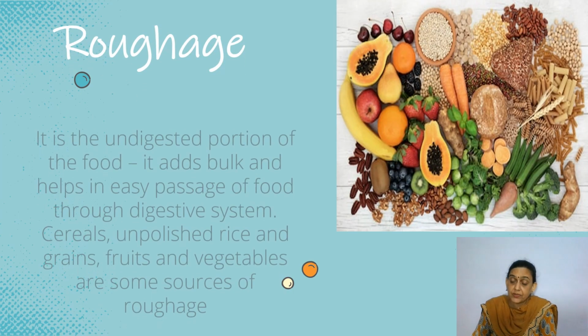So these were the main nutrient groups which we have discussed now, and they are very much required in our daily life, and we need to take them every day in our food. But there are some components of the food which don't give us any nutrition, right? They are not nutrients as such, but they are very important in our body, and they are: one is roughage.